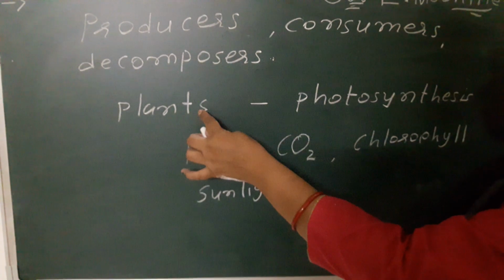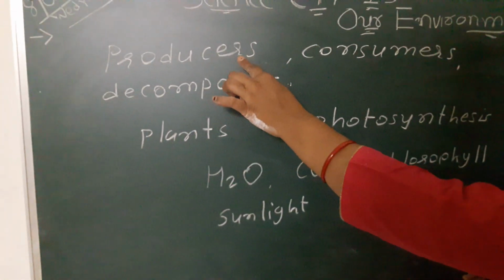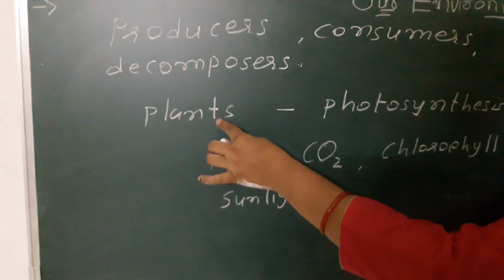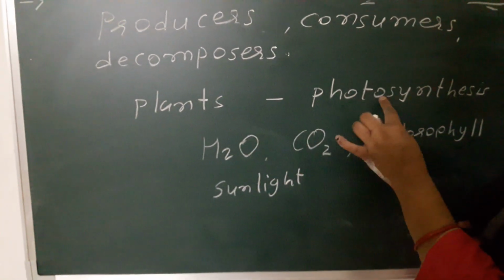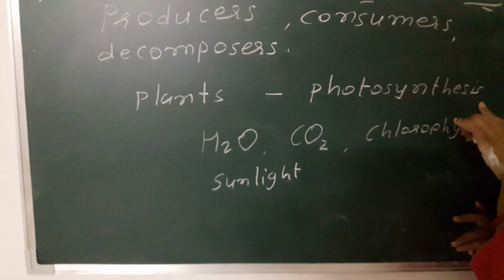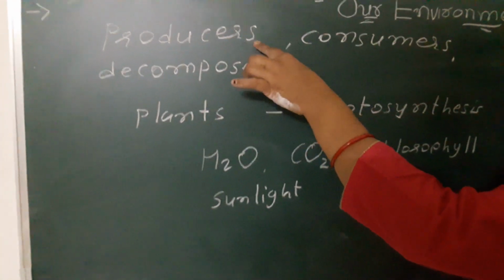So we can say that plants are producers because they make their food by the process of photosynthesis.